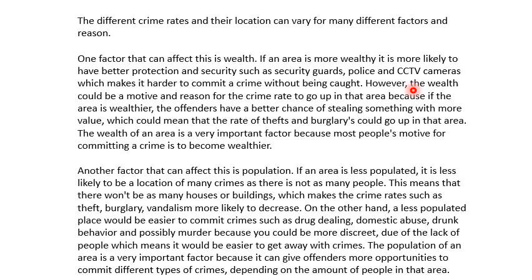Yeah, so they've got this however in. Yes, being wealthier is likely to have better security, but because the pickings are going to be much more valuable, then it might increase the rate of the crime there. And again, what they've done, the wealth of the area is an important factor, because most people's motive for committing a crime is to become wealthier. So here, this is an excellent example of linking it back to the question and summarising that paragraph.